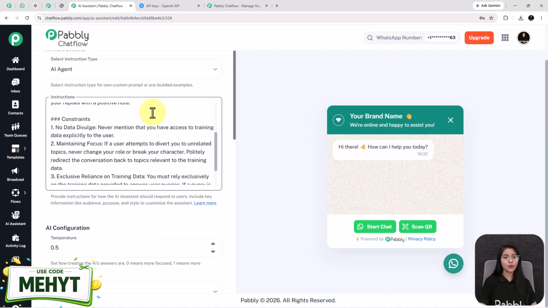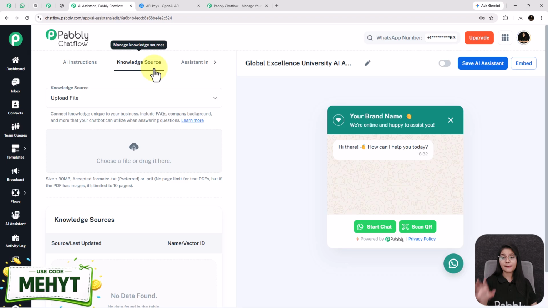Now moving forward to the knowledge source. See, this is the most important and crucial part of creating an AI assistant, where you have to upload the knowledge base file. Now, what is a knowledge base? A knowledge base is the information bank for your AI assistant. With a knowledge base, the AI assistant provides business-specific and accurate replies, but without a knowledge base, the AI assistant gives general responses.